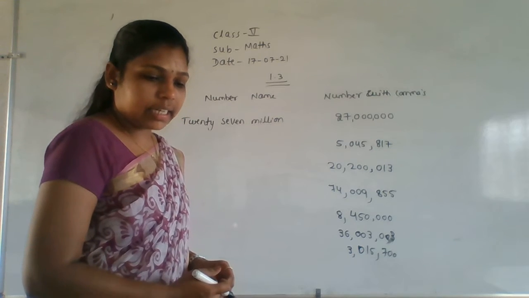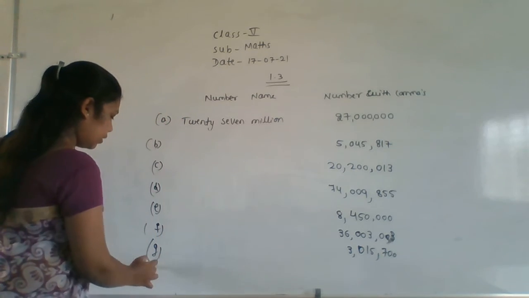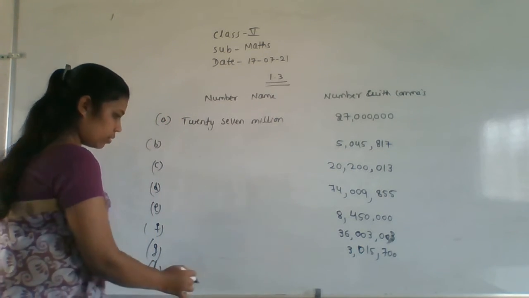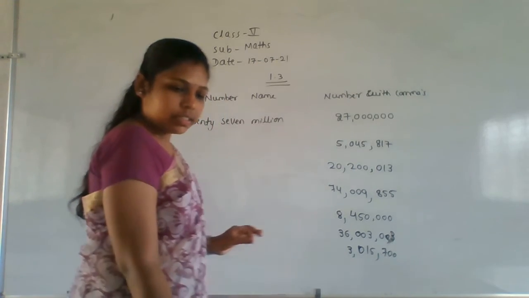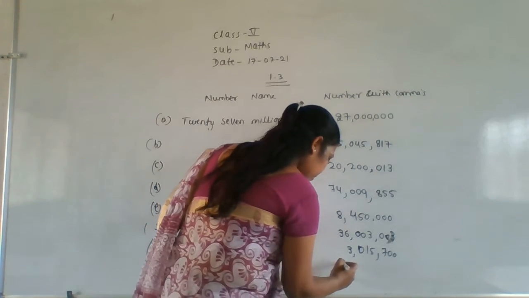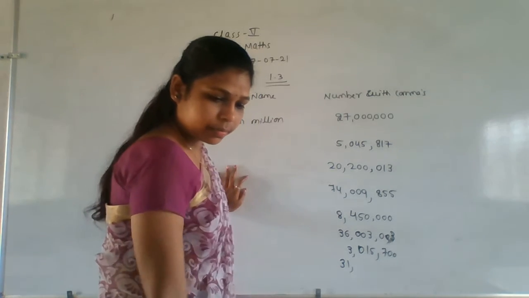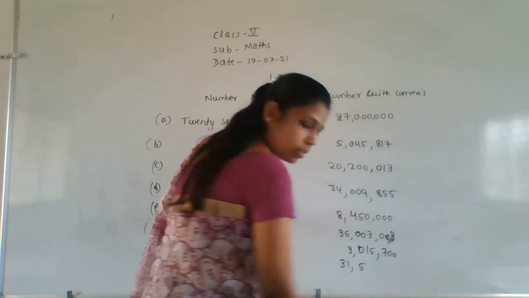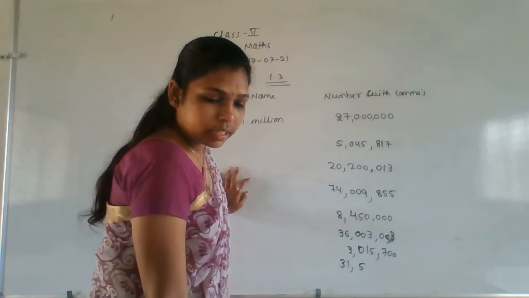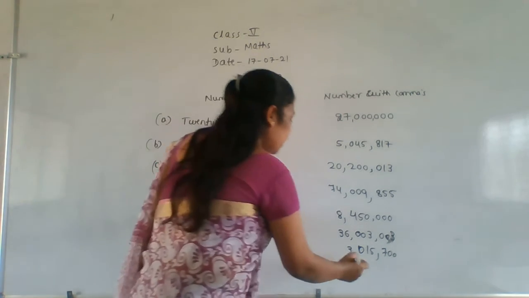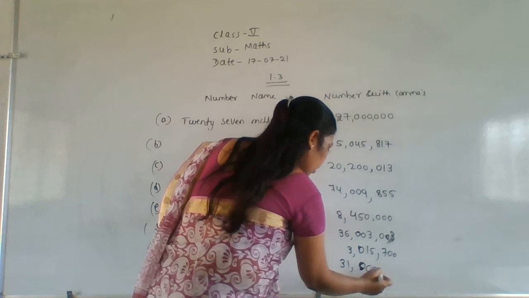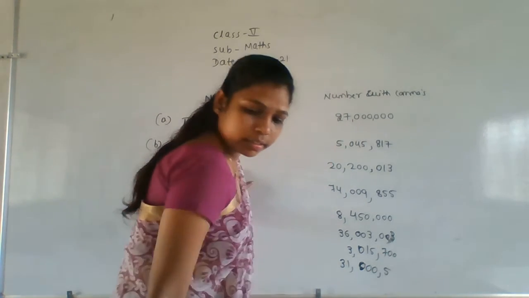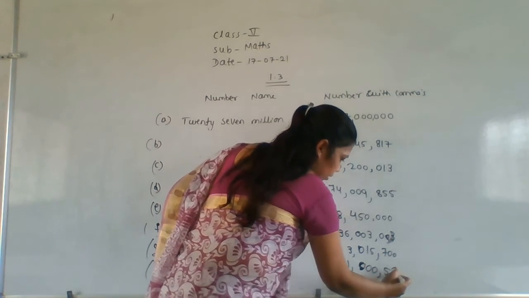Last one is 31 million, H. Okay. Last one is 31 million. 31 million 577. Means the 1,000 place values are all 00 here. 577.